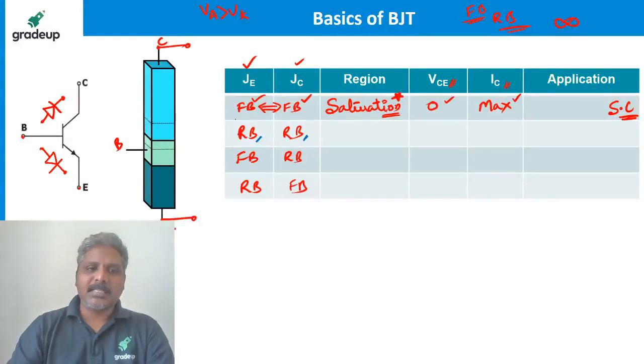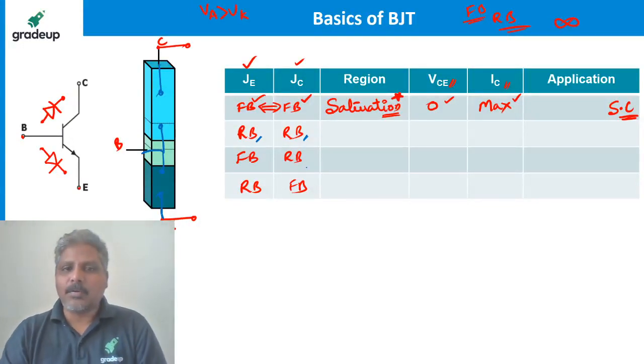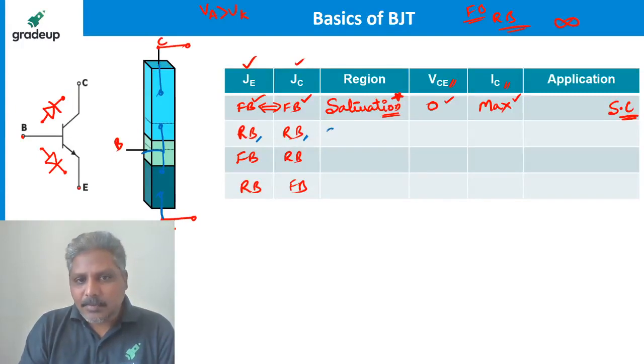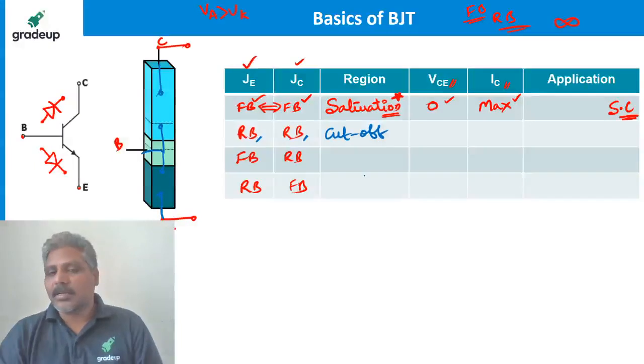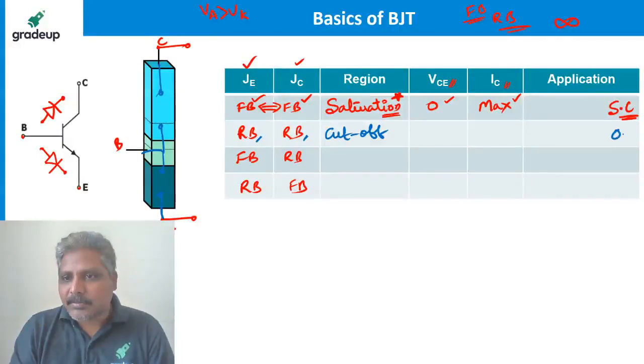So reverse bias is nothing but open circuit, right? It is like open circuit, and this junction is also like open circuit. If both are open circuit, that is the region of operation we call cutoff. If it is cutoff, it means open circuit.